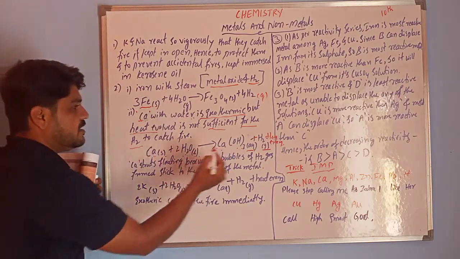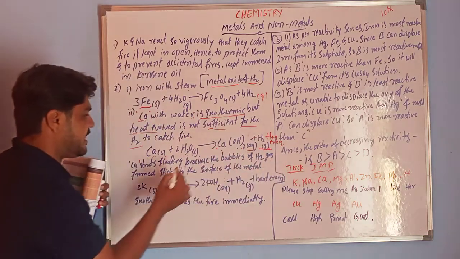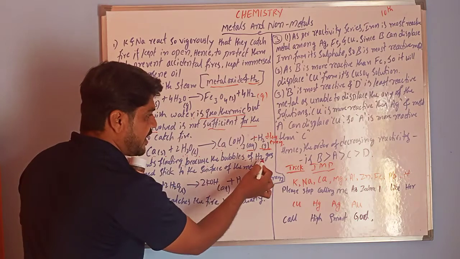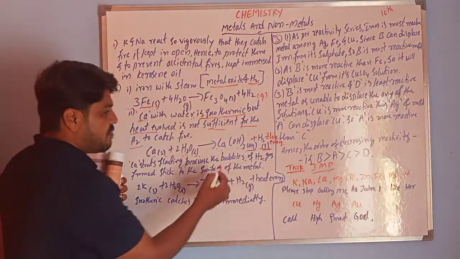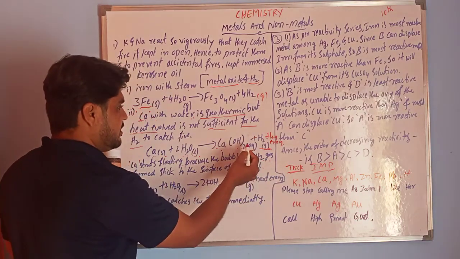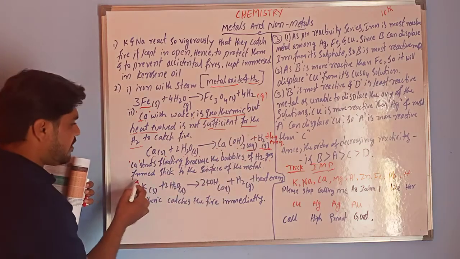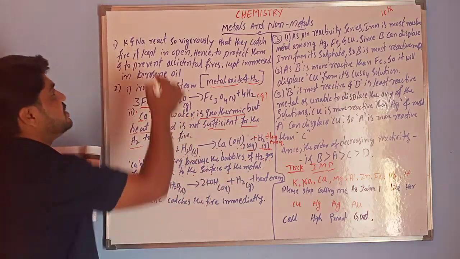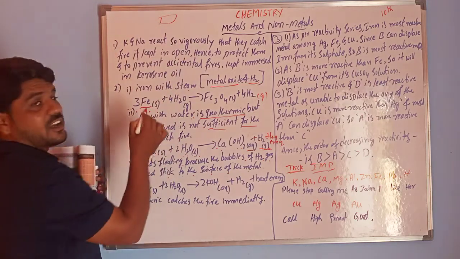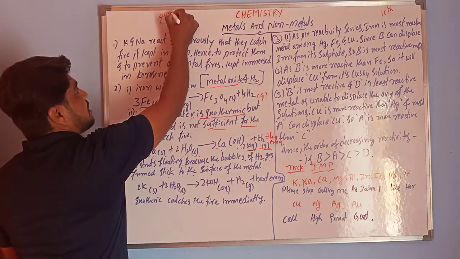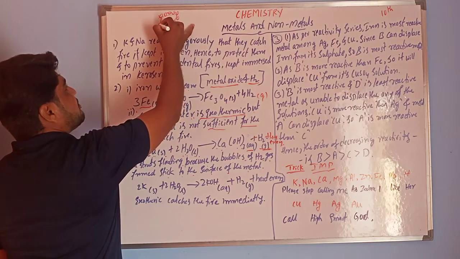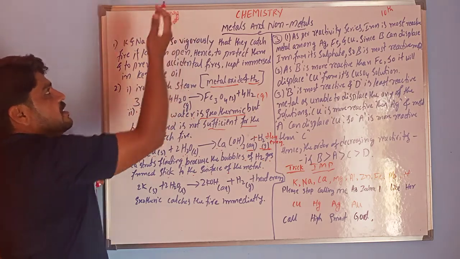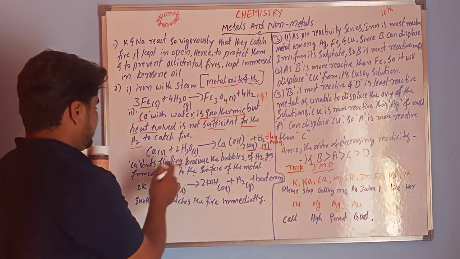Why? Because hydrogen gas is attached. See, calcium starts floating because of the bubbles of hydrogen gas. The hydrogen gas formed sticks to the surface of the metal. That means like this, if you consider this is a metal, the hydrogen bubbles stick onto the surface of the metal. This is the reason this metal floats on water.